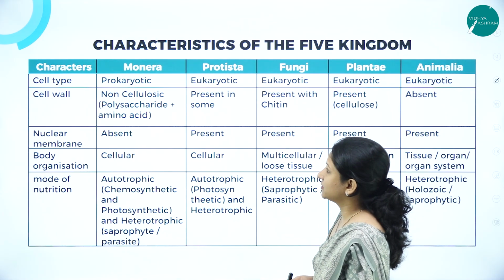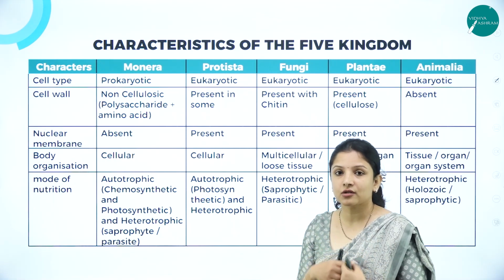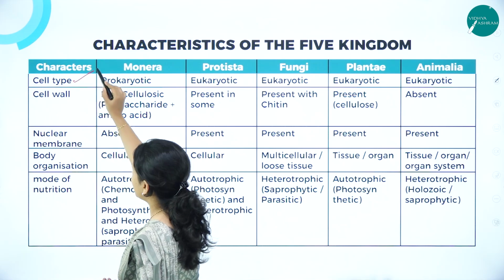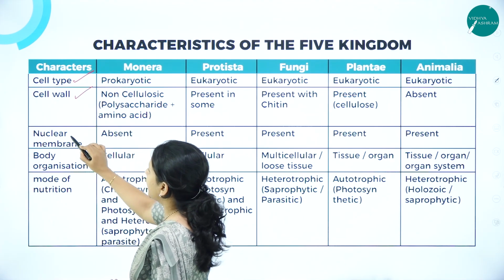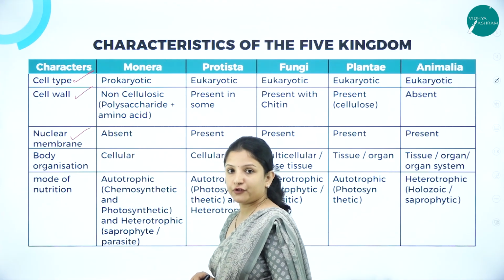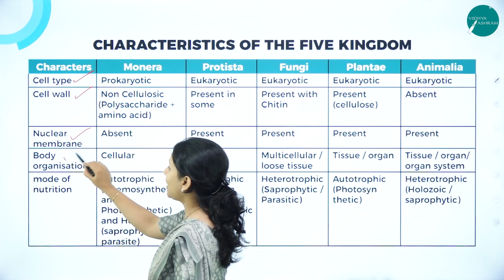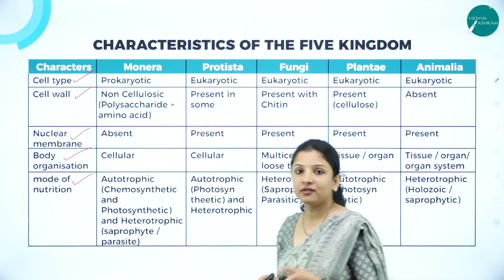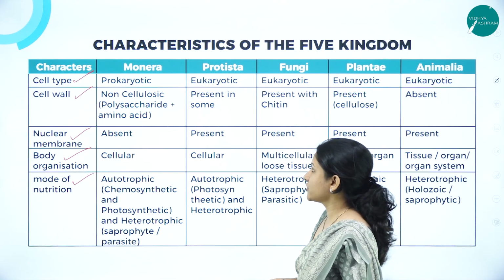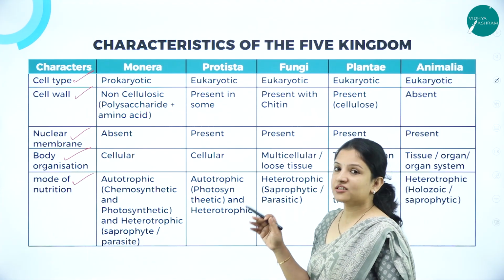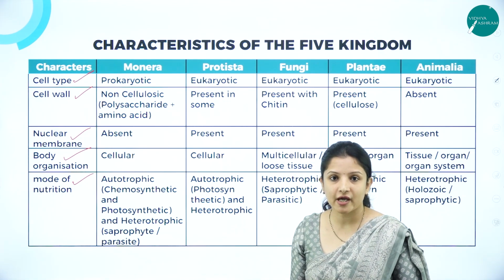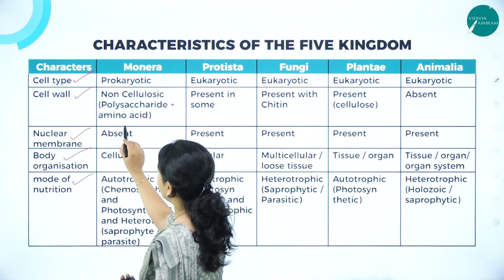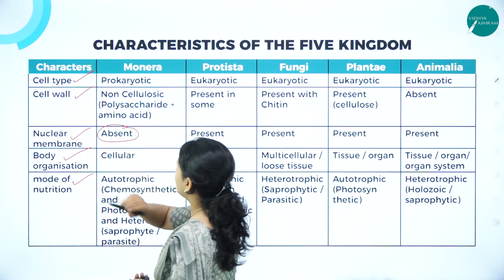So, characters. I told you he classified organisms based on their cell type, based on the cell wall, based on the presence or absence of nuclear membrane, based on how their body is organized, and based on what type of nutrition they take. What is the mode of nutrition? Okay, Monera. Monera is prokaryotic. So what does prokaryote mean? They do not have a nuclear membrane. Therefore, nuclear membrane is absent under Monera.